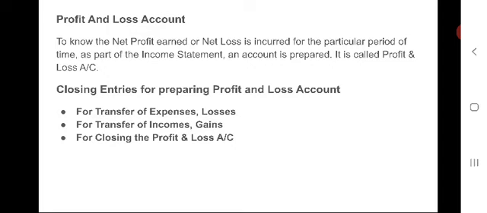So preparation of manufacturing account will not be different. It will be the same as a trading account. So it's not much difficult. Right. So next one is profit and loss account.